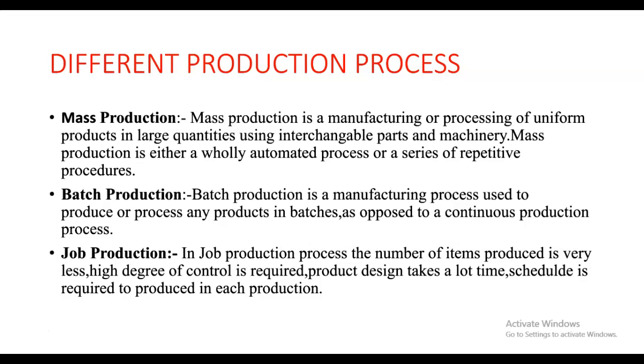Job production process: the number of items produced is very small, a high degree of control is required, product design takes a lot of time, and a schedule is required to produce in each production. Means job production is a type of intermediate production process. In this the number of items to be produced is in a lesser quantity but a high degree of accuracy is required in all the products that we generate. So job production may take a lot of time as compared to mass production and batch production. And in job production highly skilled labor or operators are required.